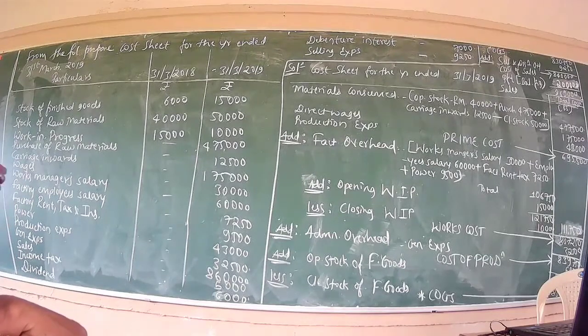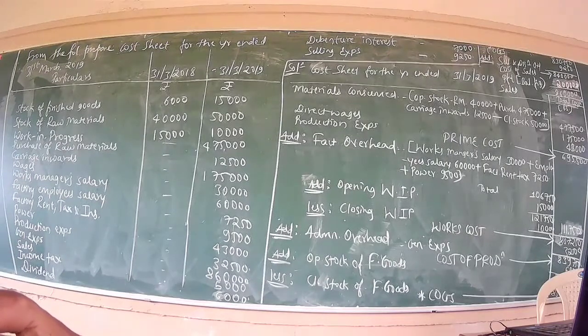The next item given in the problem is factory rent, tax and insurance. Definitely, rent, tax and insurance were incurred for the factory establishment, so it can also be categorized under factory overhead. Thereupon, power amounting to rupees 9,500.